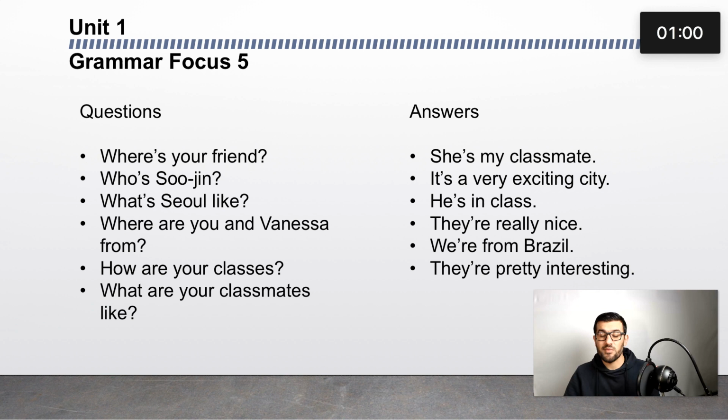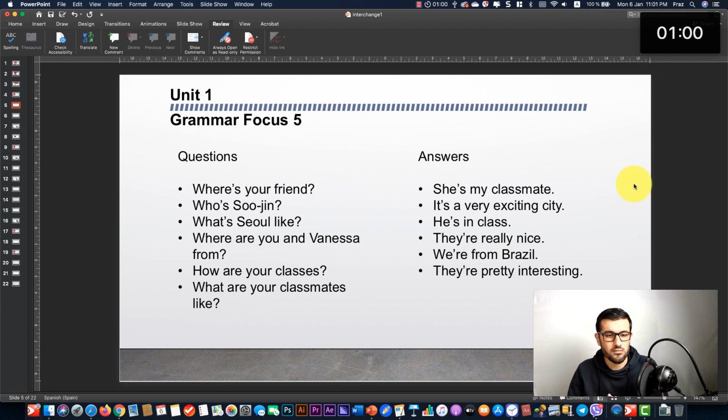What are your classmates like? You simply say, they are really nice. That means your classmates are good and really friendly. So this was just an intro into the WH words and WH questions with verb be.